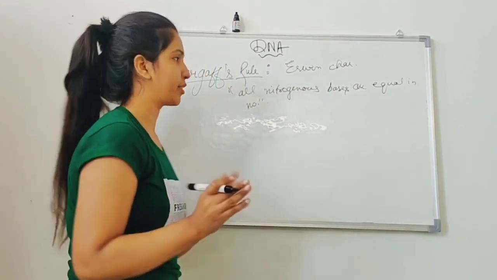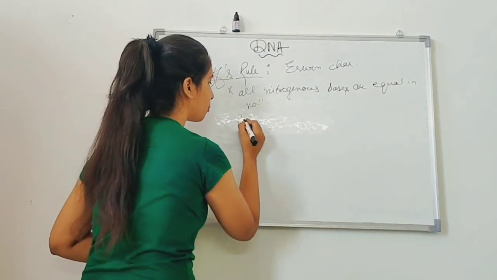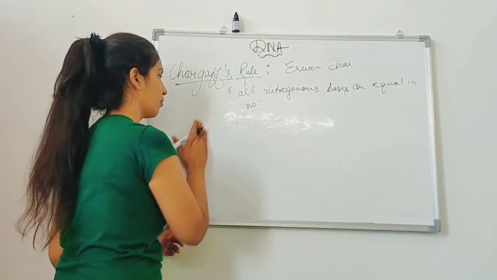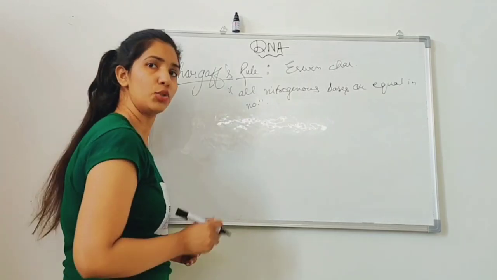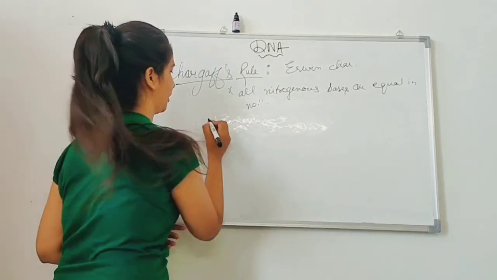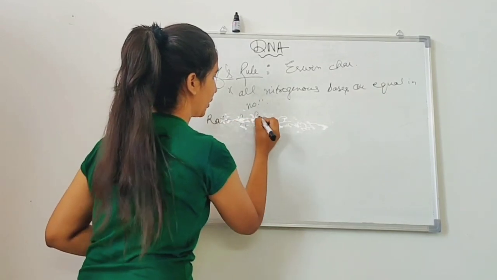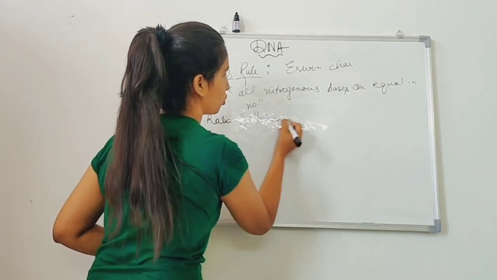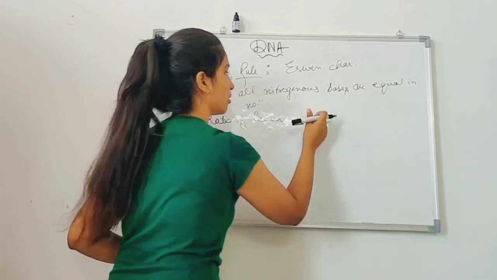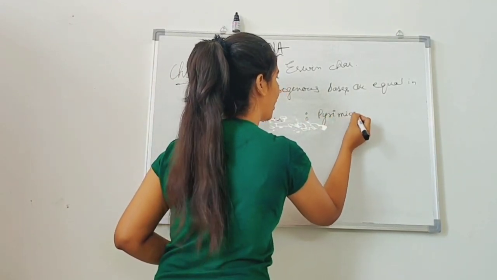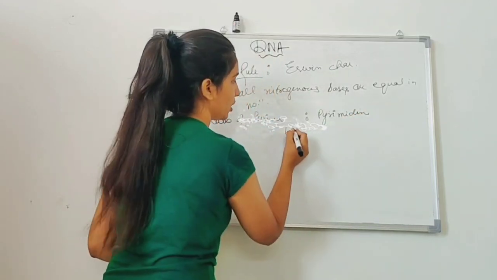To be precise, you need to learn that the ratio of purine to pyrimidine is 1:1.